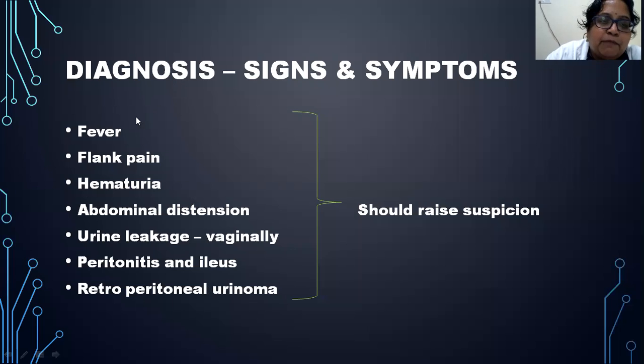So if the patient comes with any of these symptoms like fever, flank pain, hematuria, abdominal distension, then you should think of it, and there is also a history of recent either pelvic surgery or trauma. The recent history will suggest it. Any recent history of pelvic surgery followed by all these symptoms should raise a suspicion of ureteric injury.